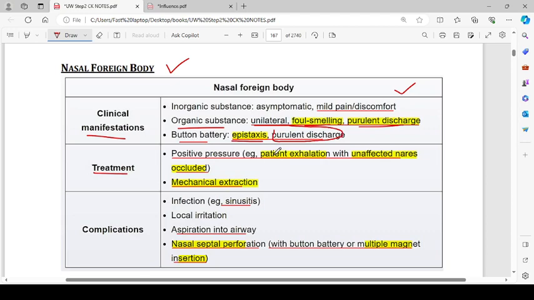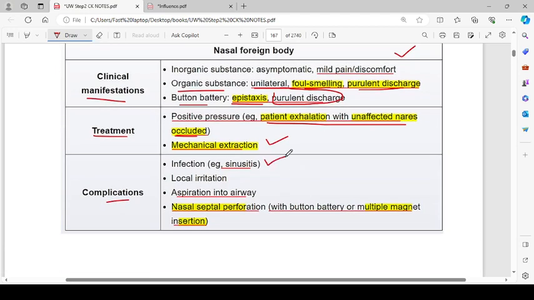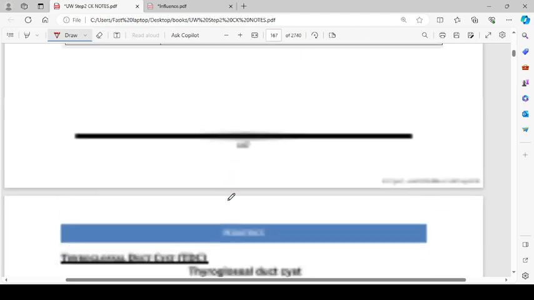Treatment: positive pressure, for example, patient exhalation with the unaffected nostril occluded, or mechanical extraction. Complications: infections, for example sinusitis, local irritation, aspiration to the airway, and nasal septal perforation with button battery or multiple magnet insertion.